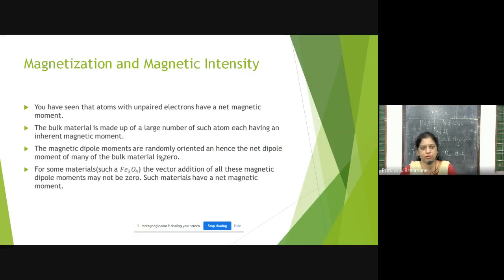For paramagnetic substances, the moments are randomly oriented, in any direction, and they cancel each other if no external magnetic field is applied, so for the bulk material it is zero. And same for ferromagnetic substances.